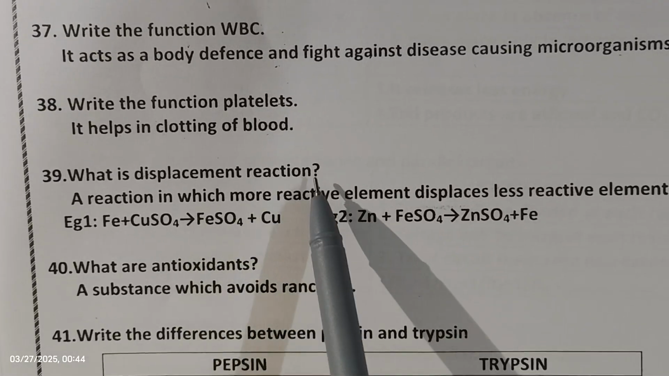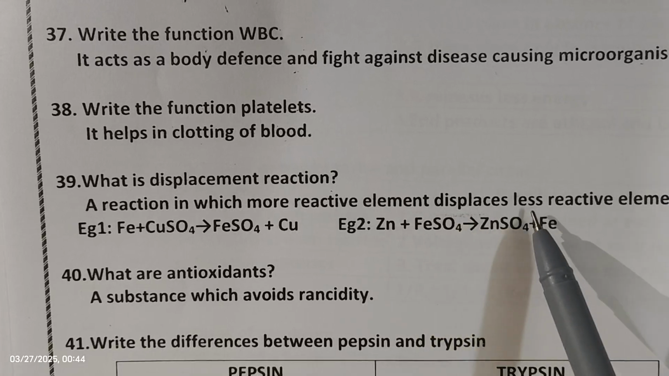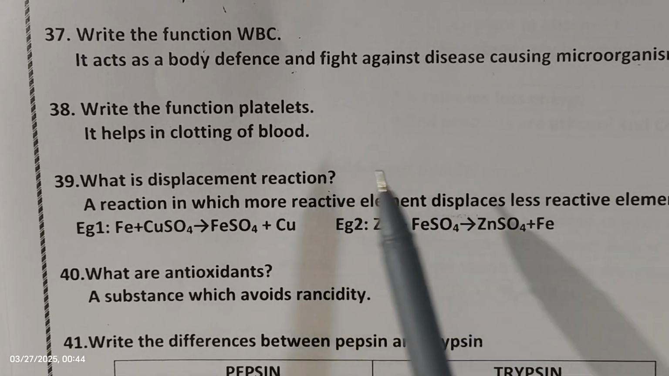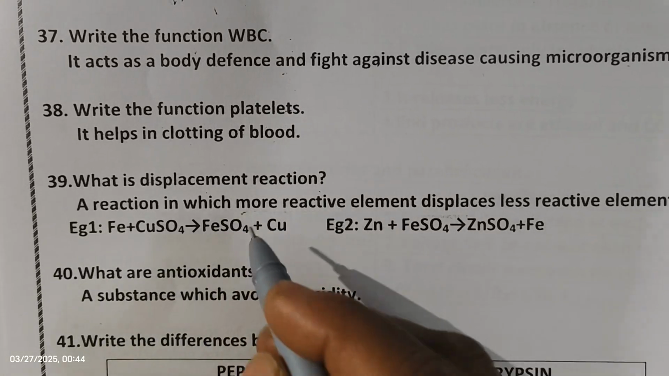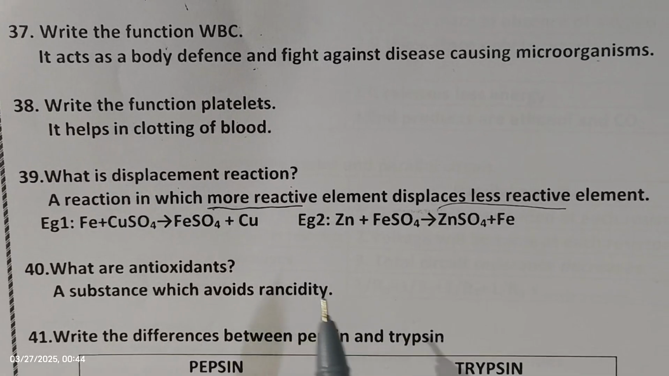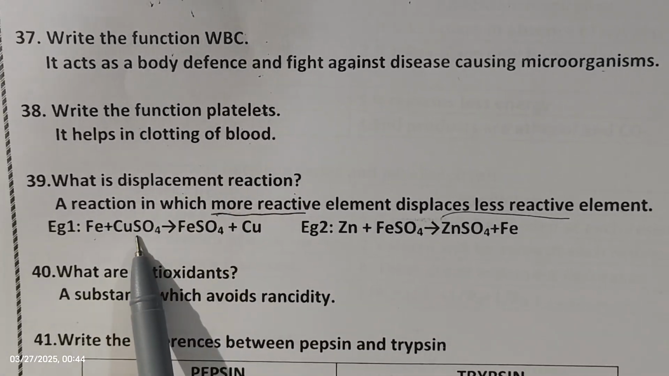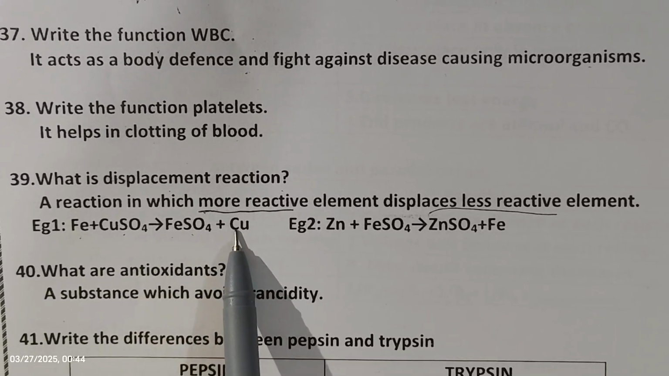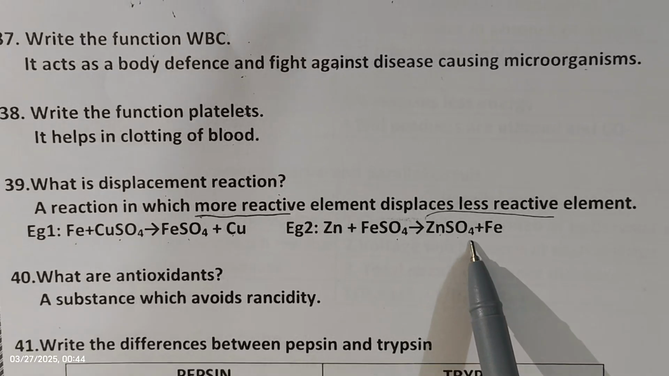Next, what is a displacement reaction? A reaction in which a more reactive element displaces a less reactive element. Displacement means where a more reactive element displaces the less reactive element. For example, iron plus copper sulfate gives iron sulfate plus copper; zinc plus iron sulfate gives zinc sulfate plus iron.